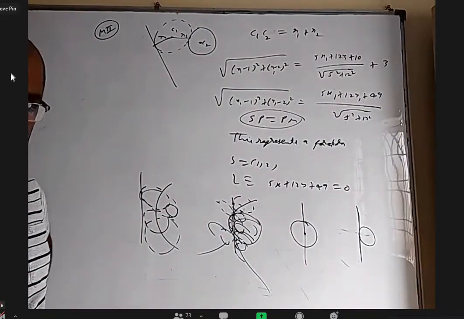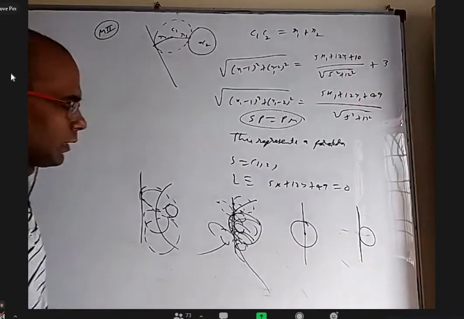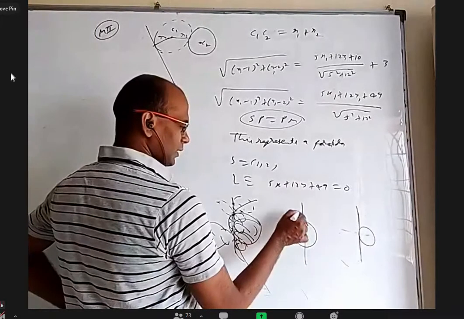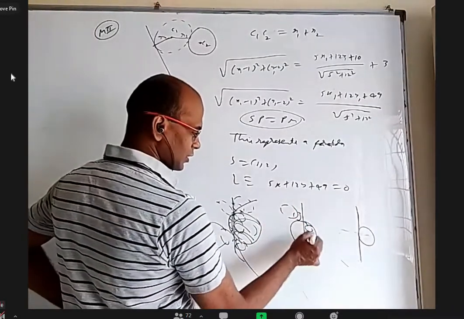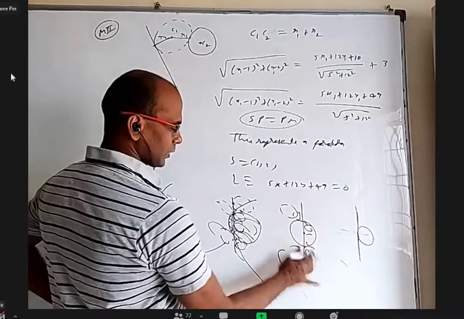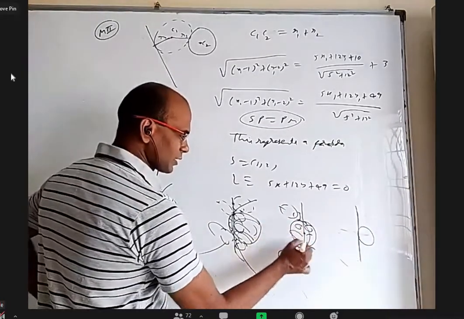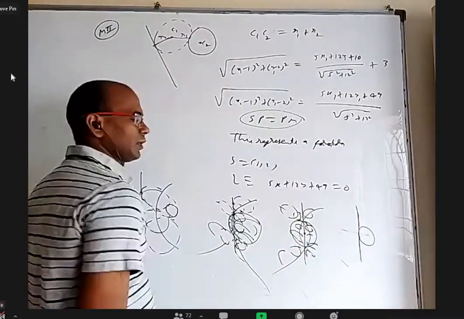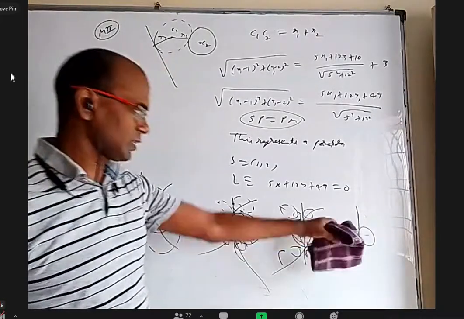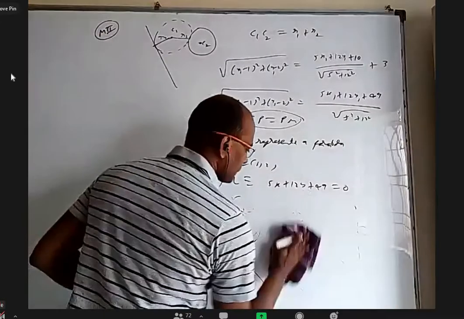Are you able to see that? Yes, sir. Whereas here also same, touching externally and touching internally this side. That is one parabola. Here touching internally and here touching externally is another parabola. Here what happens?